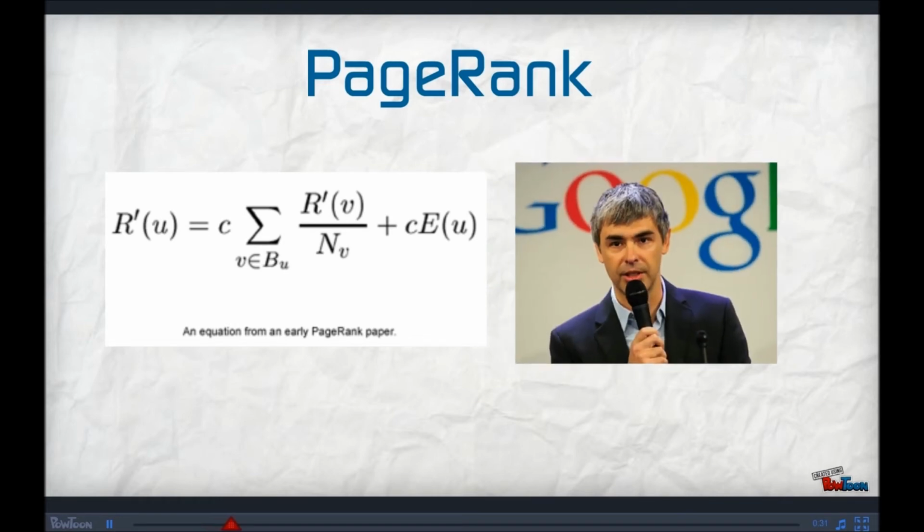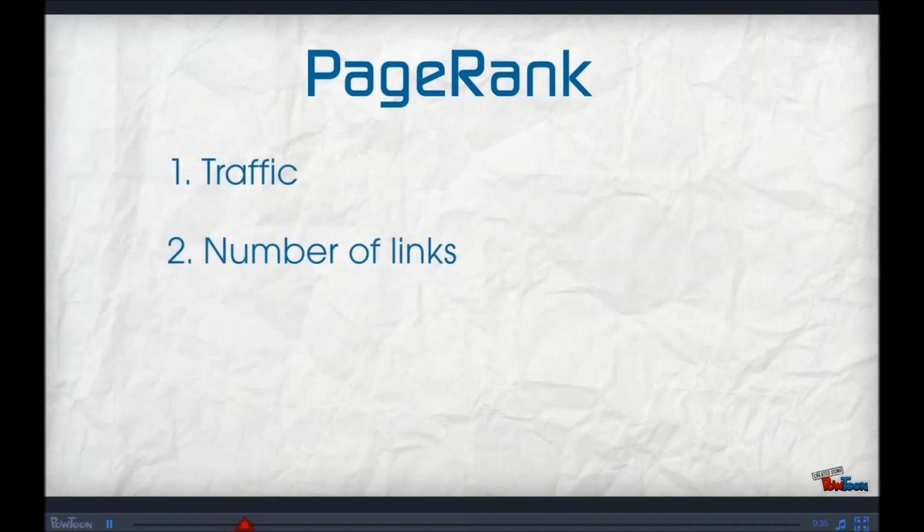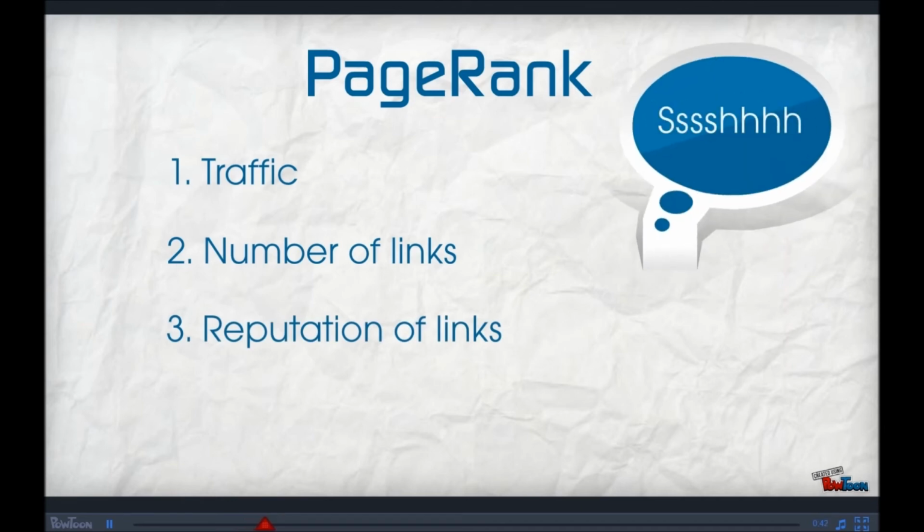PageRank is essentially the rank of a page based on its traffic, number of links, and the reputation of those links, as well as some other smaller factors. Google keeps its algorithm completely secret, and with good reason. If anyone outside the company knew the algorithm, he or she could easily take advantage of the system, which we will discuss a little bit later.